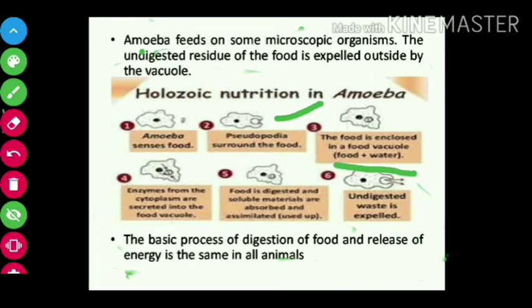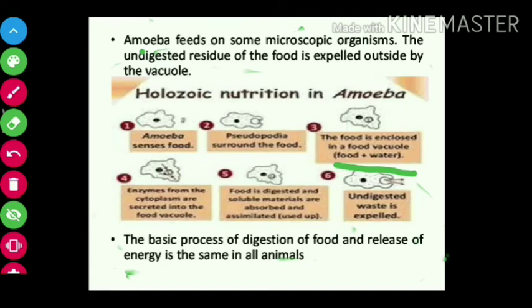Next, the undigested food, that undigested waste, is expelled. So ingestion and egestion happen. Ingestion by pseudopodia and undigested food is expelled by the vacuole. This is about nutrition in amoeba.